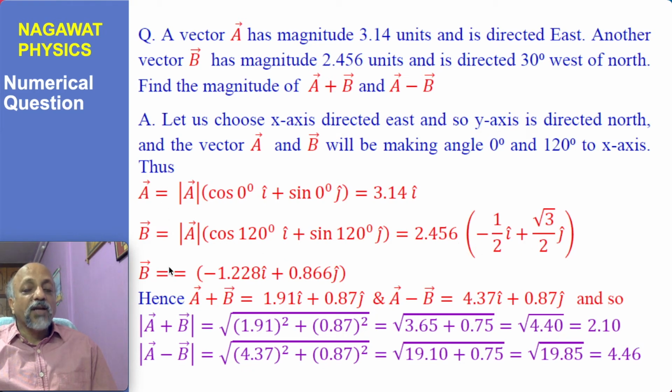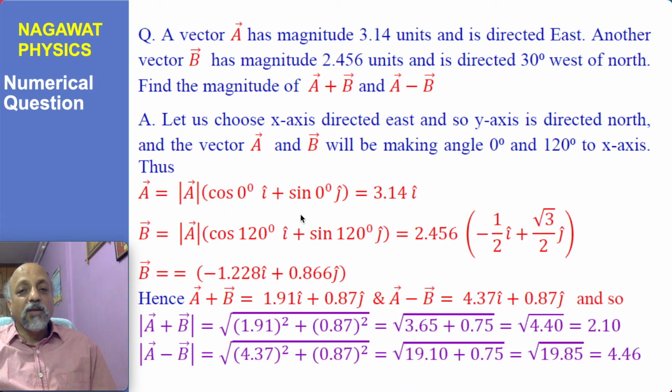Now to add the vectors, you have to add the two terms and you add A plus B, you find the expression. To subtract the vector, you have to subtract it out, so you have to obtain minus B. Minus B will have this component positive and this component negative, and you can very easily obtain the values.